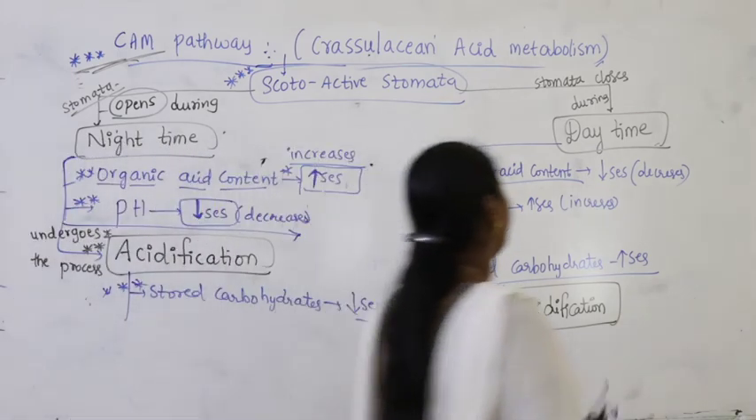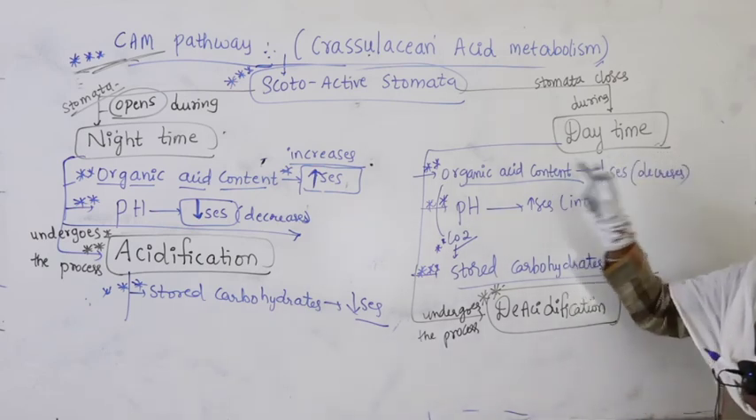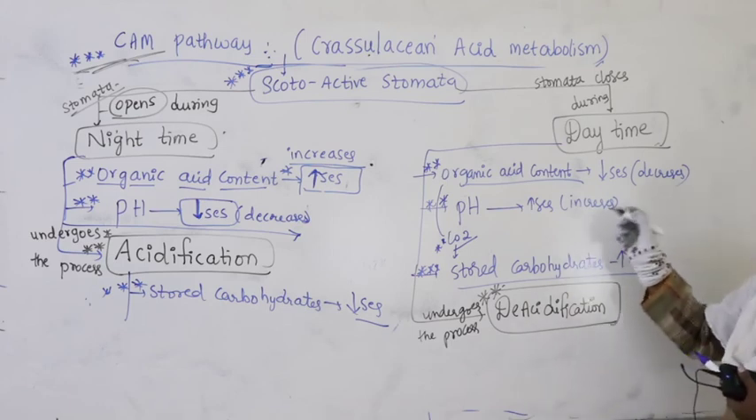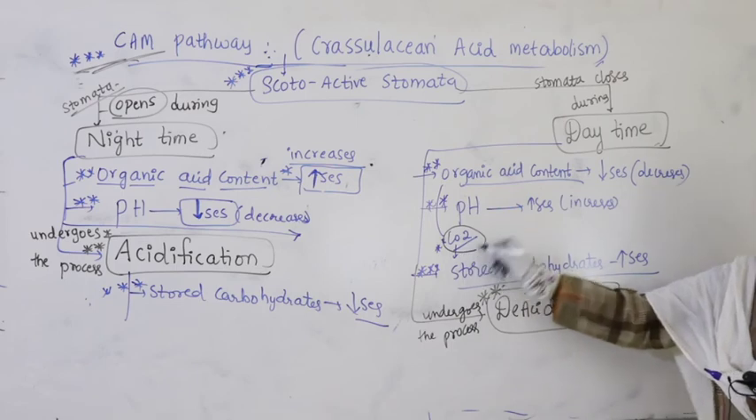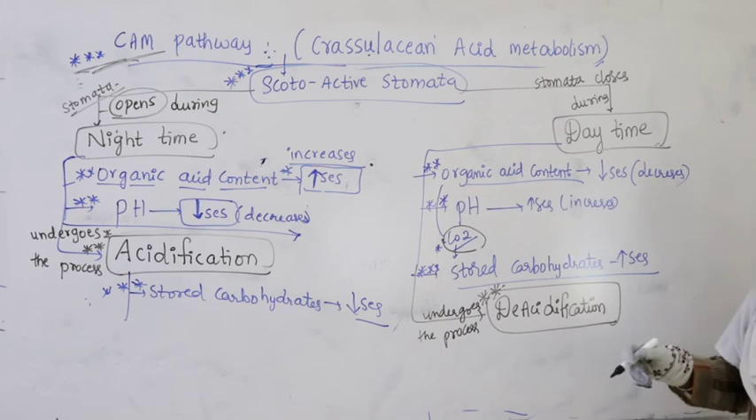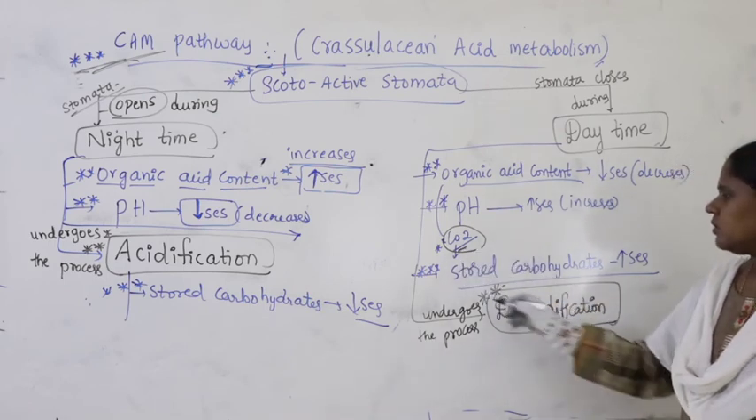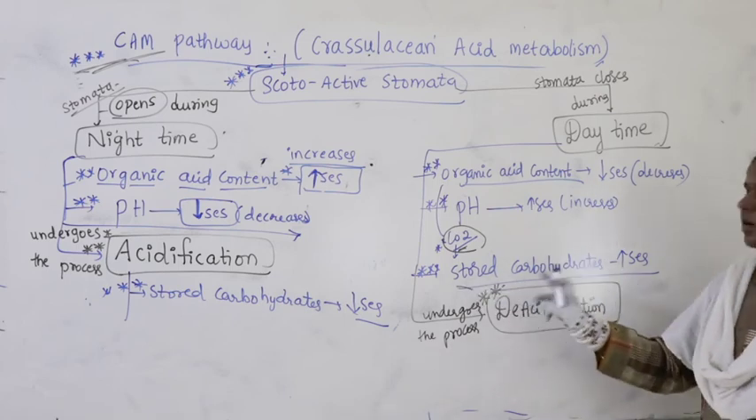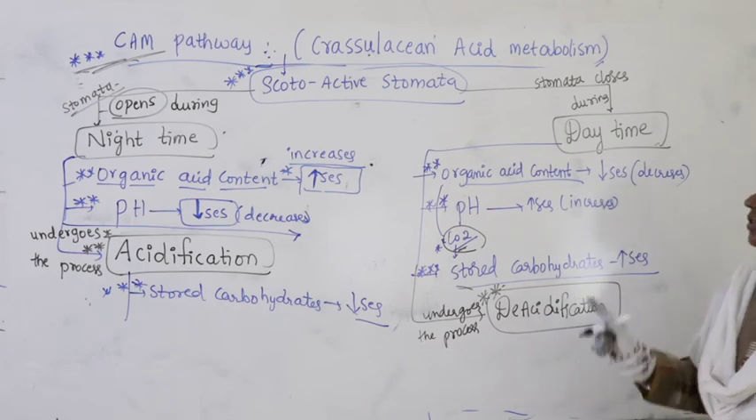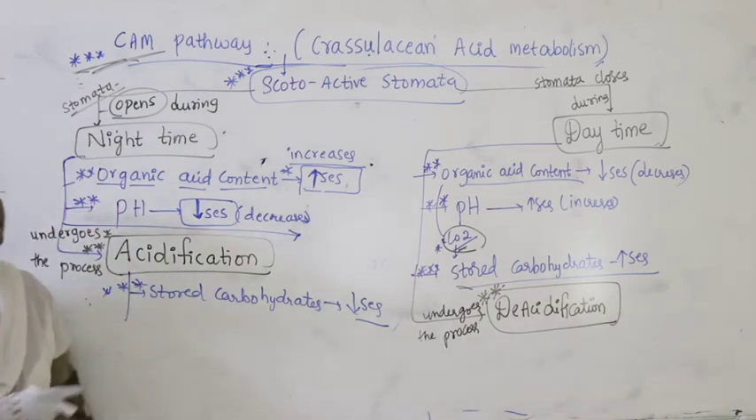Now during daytime, it is quite the reverse. As light is available during daytime, the partially degraded organic acids are completely broken down and there is a release of carbon dioxide. So stored organic acid content decreases and pH increases. With the available carbon dioxide, the plant undergoes photosynthesis, so there is an increase in stored carbohydrates. This process is called deacidification. Try to remember the two important processes, acidification and deacidification.